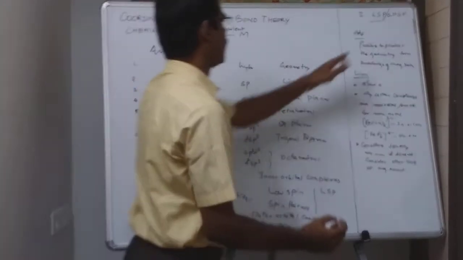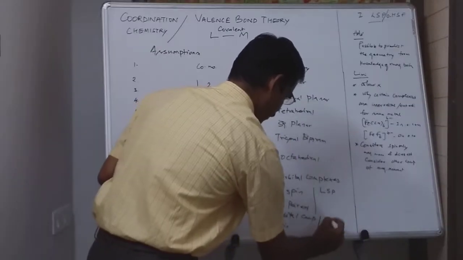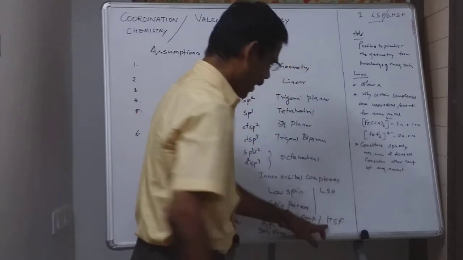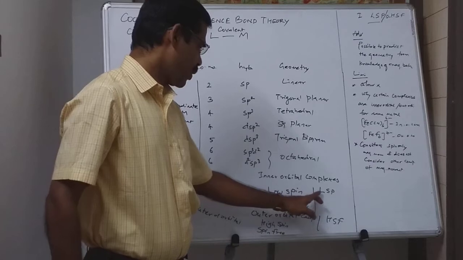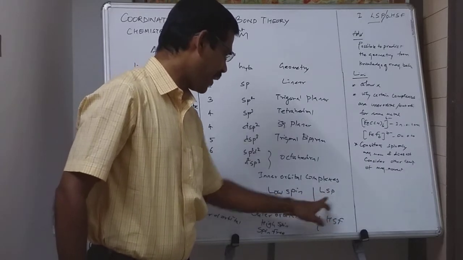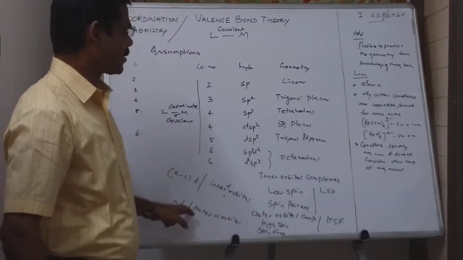You can remember the word HSF: high spin complexes or spin free complexes. This one is low spin complexes or spin paired complexes. So in this way we can explain that.